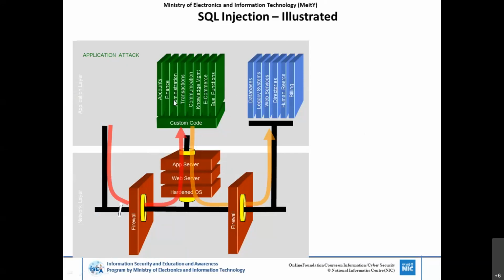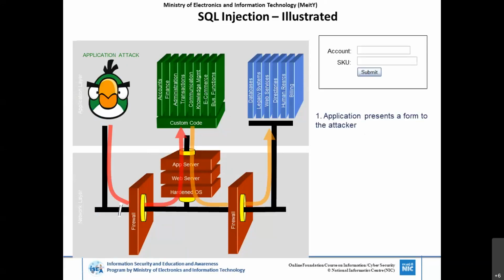This is the way. Now an attacker is coming or a public user is coming. What did the public user come to? The application has a login form.